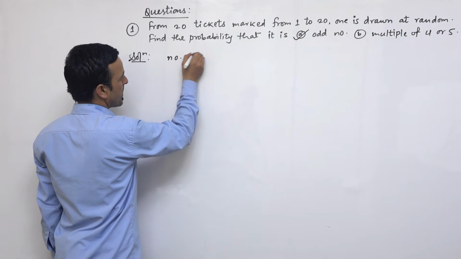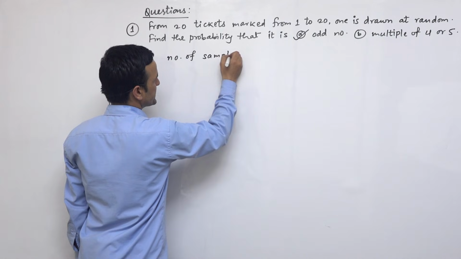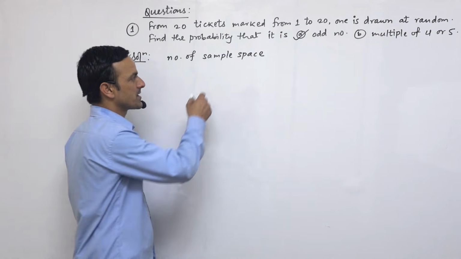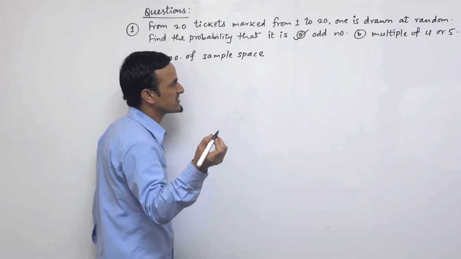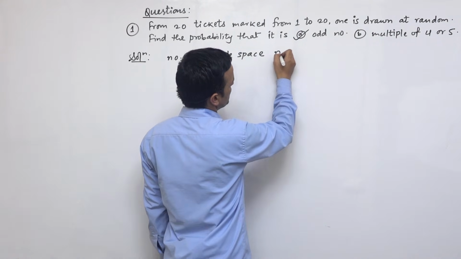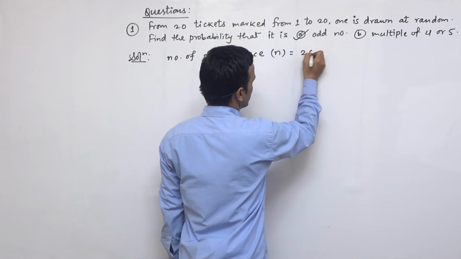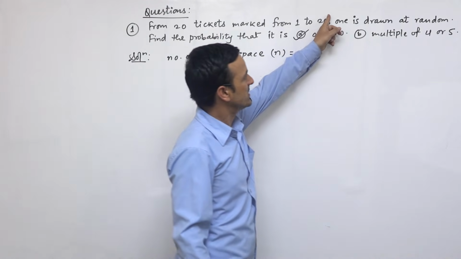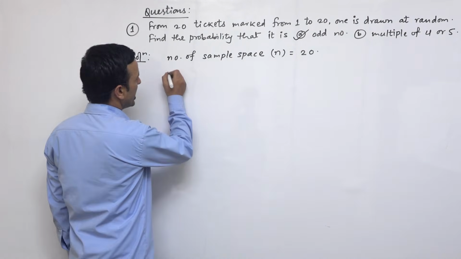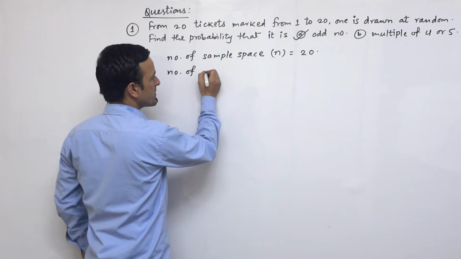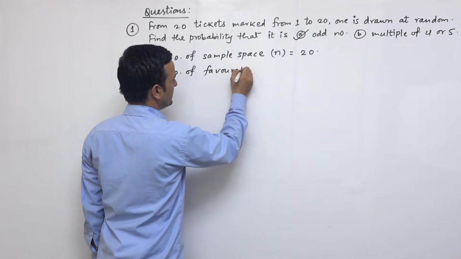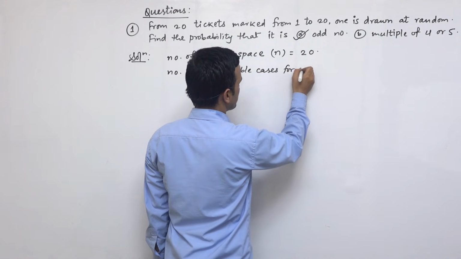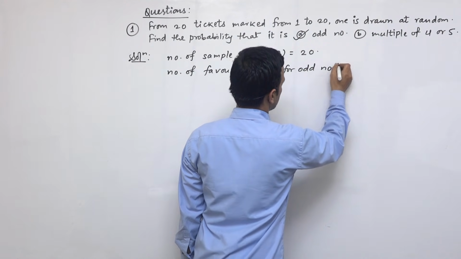Here the number of sample space means the total number of possible outcomes or possible results. The number of sample space is denoted by n and its number is 20 because we have 20 tickets from 1 to 20. So write down 20 directly. And the number of favorable cases for odd number is denoted by m.